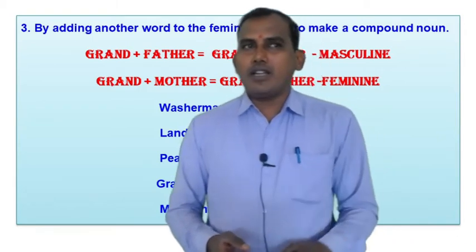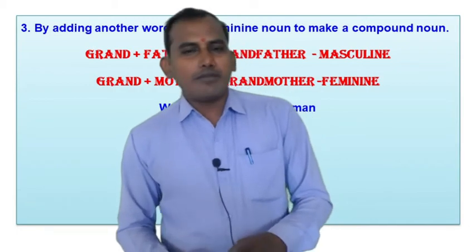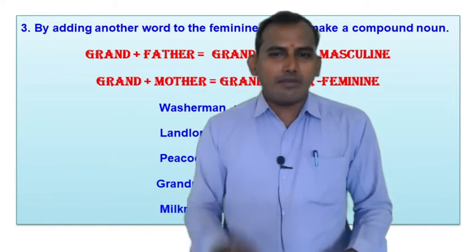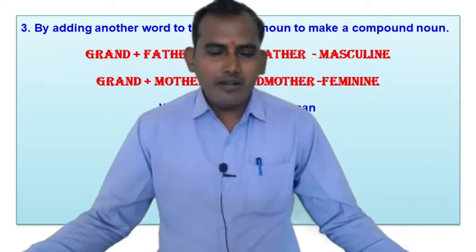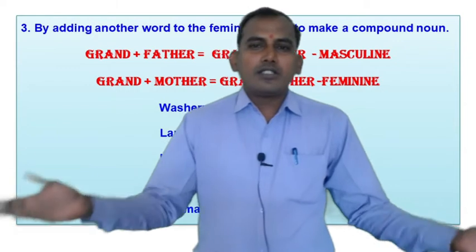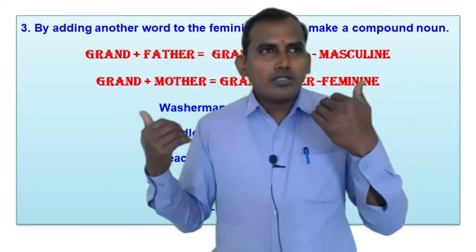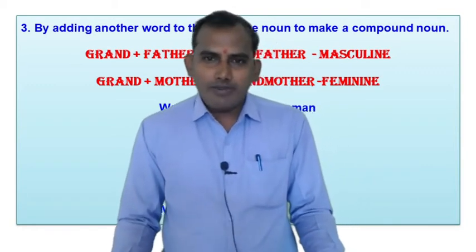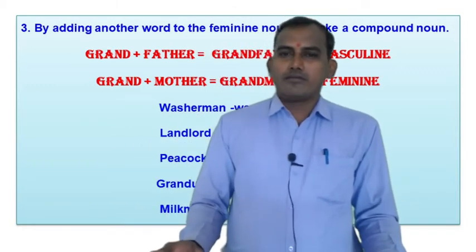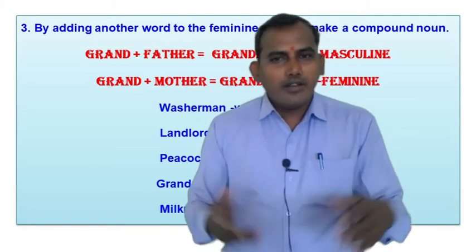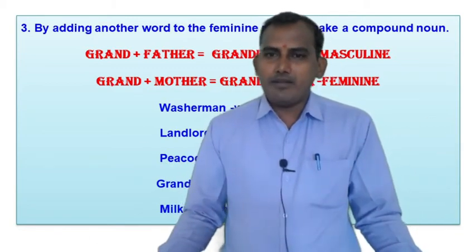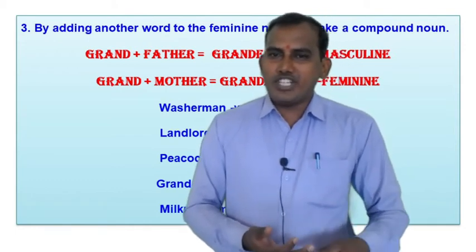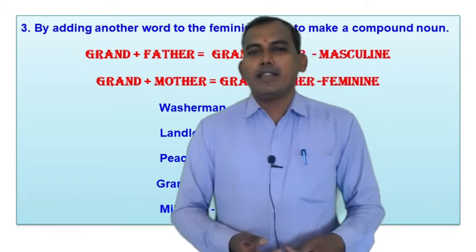After that, neuter gender: a thing without life, which is neither male nor female. After that, common gender we have seen: a noun where we cannot decide whether it is male or female. For an example, students, friends, child, teacher, and many more examples.